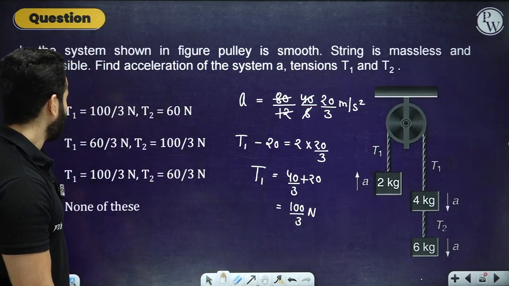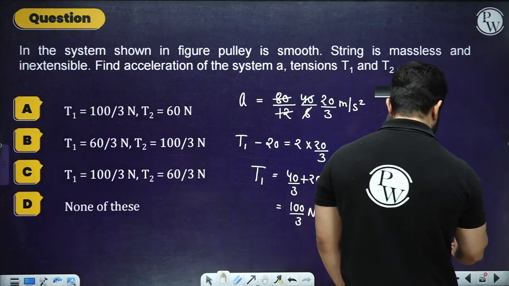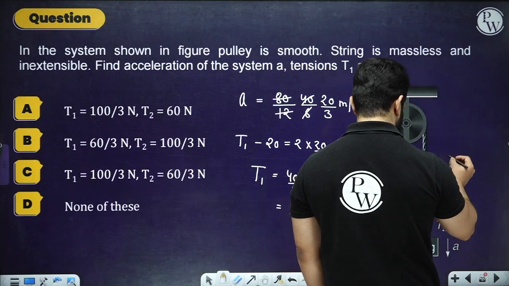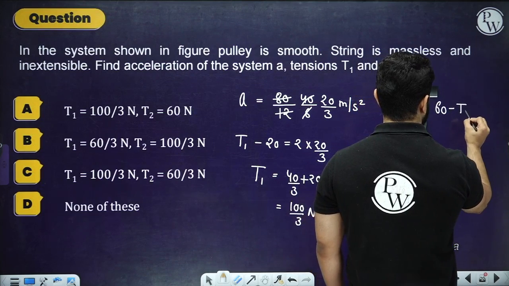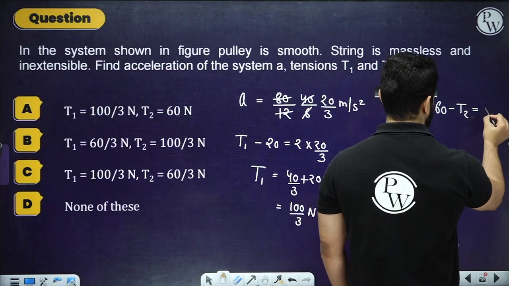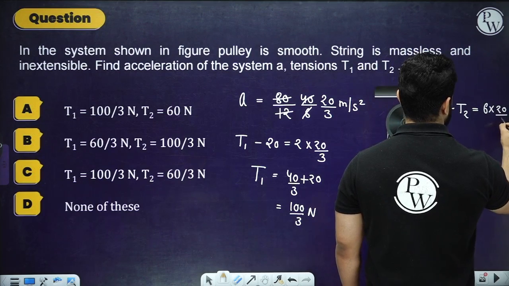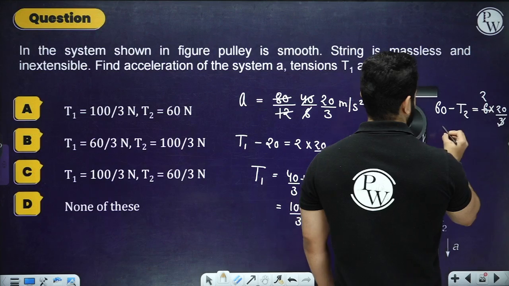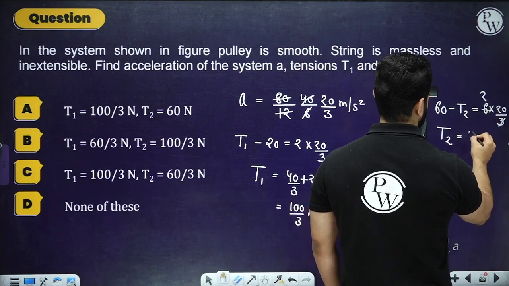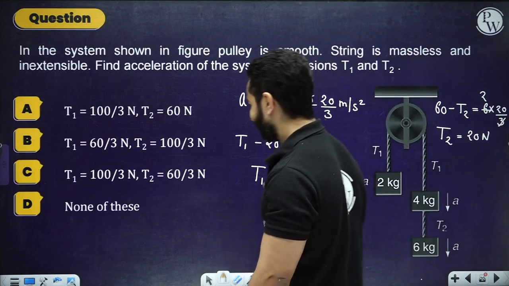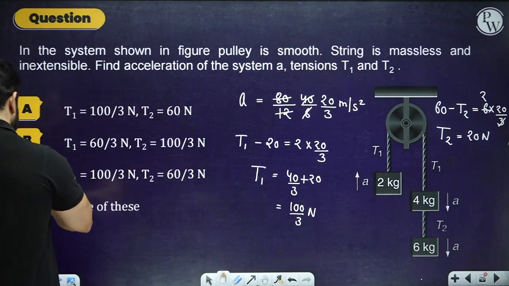So T1 comes out to be 100 by 3, and after this, for finding T2, we are going to write 60 minus T2 equals 6 into A, which is 20 by 3. So T2 is coming out to be 20, that is 60 by 3, right? So option C is correct.